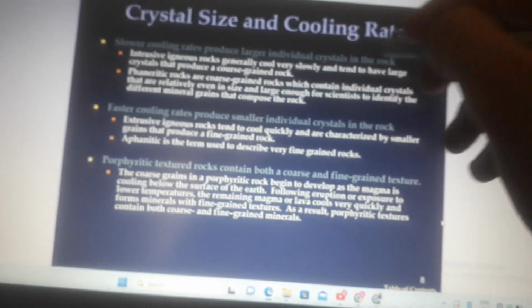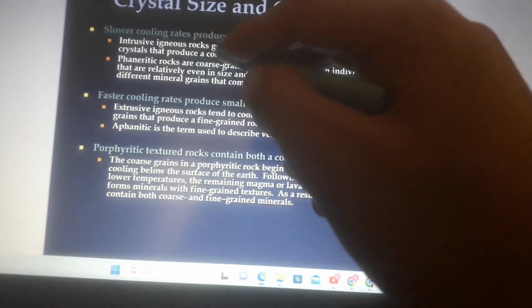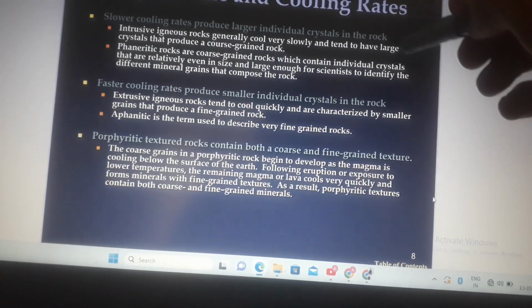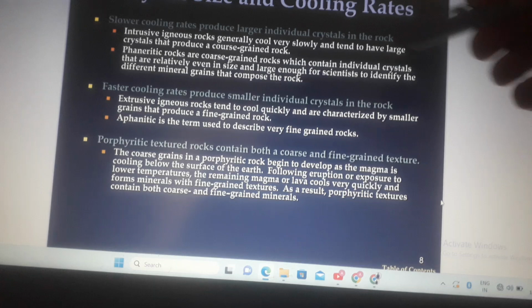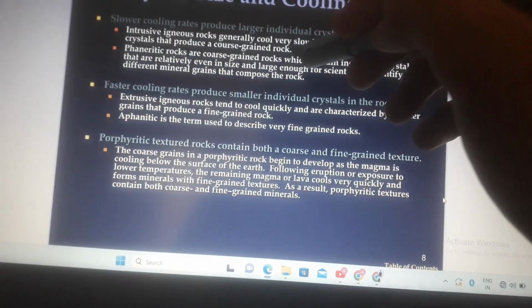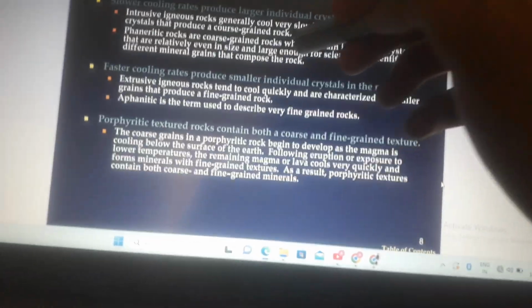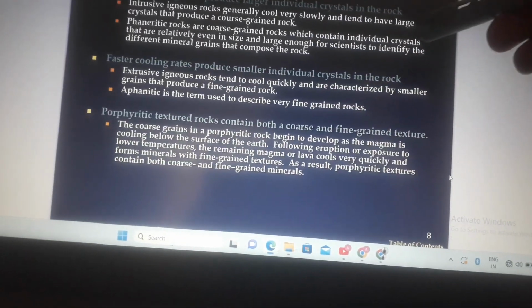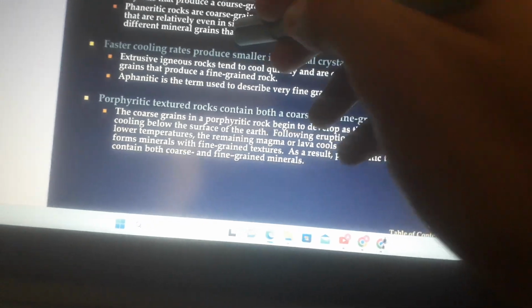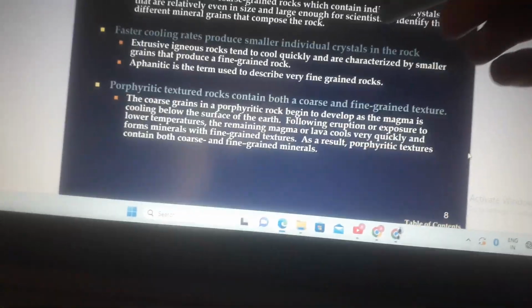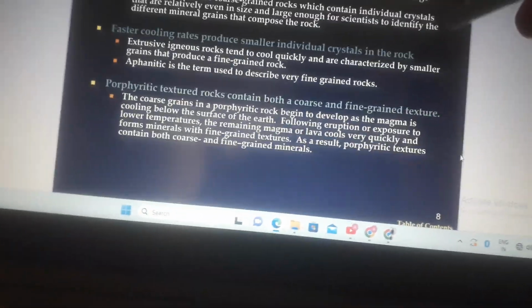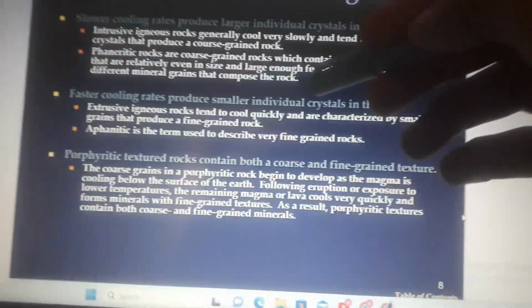Crystal size and cooling rates. Slow cooling rates produce large individual crystals in the rock. Intrusive igneous rocks generally cool very slowly and tend to have large crystals that produce a coarse-grained rock. Phaneritic rocks are coarse-grained rocks which contain individual crystals that are relatively even in size and large enough for scientists to identify the different mineral grains that compose the rocks.